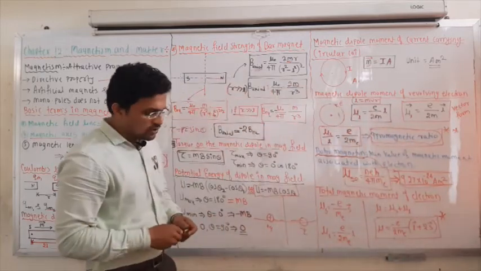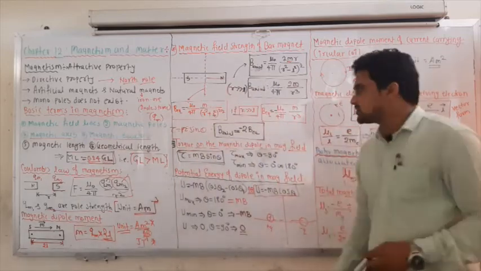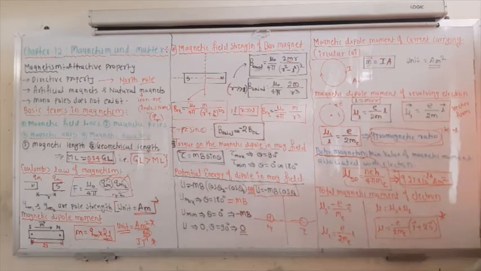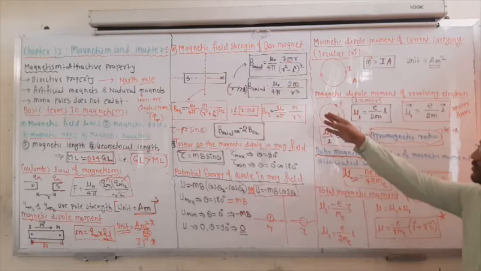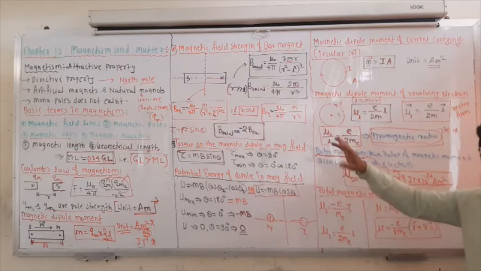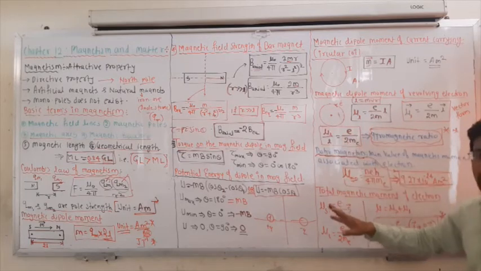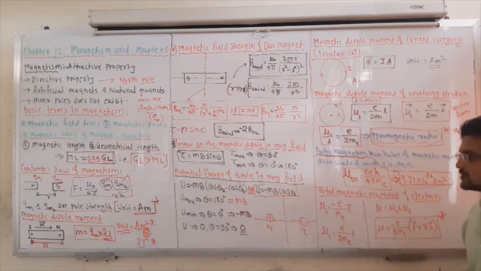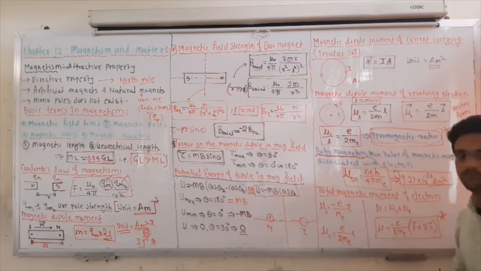So this is all about magnetism and matter. Just pause the video and have a look at how these equations can be derived. You can compare this torque, B axial, B equatorial, with the electric dipole also. There is p, here it is M. There is an electric field, here it is a magnetic field. So this is the only difference. So just note down, pause the video and see it once again.